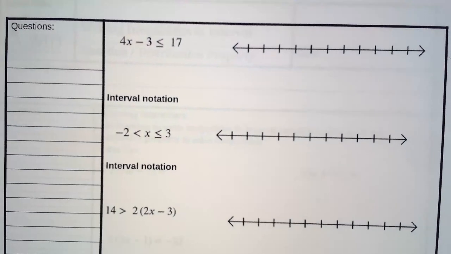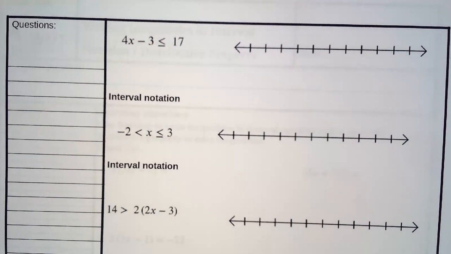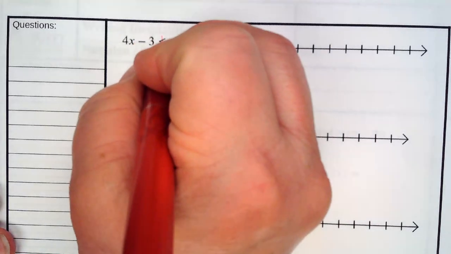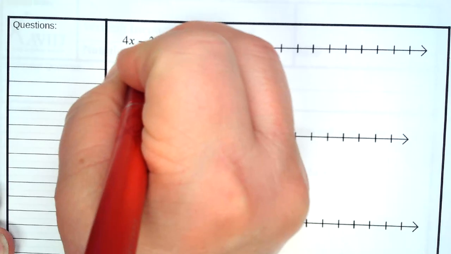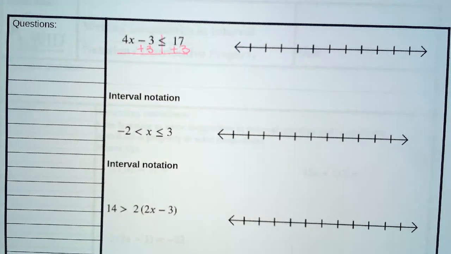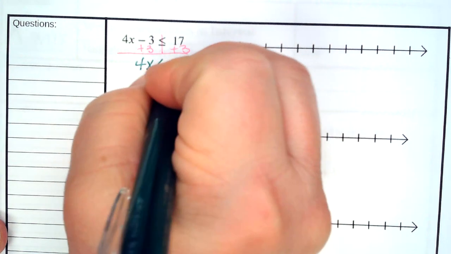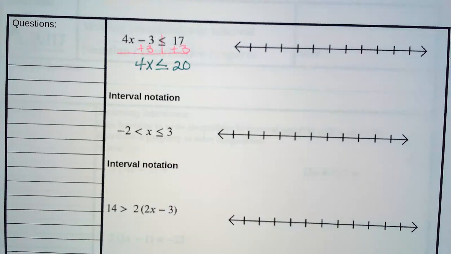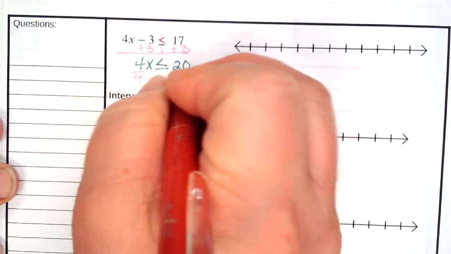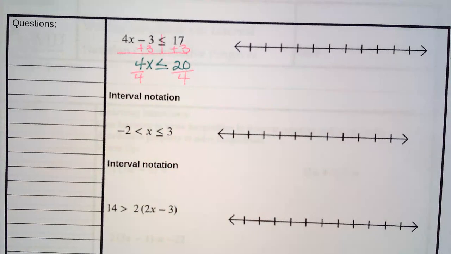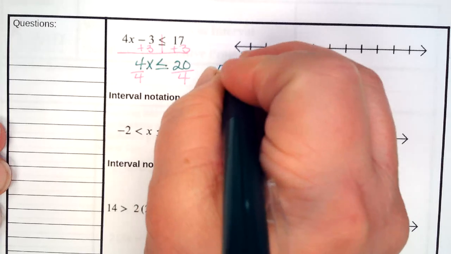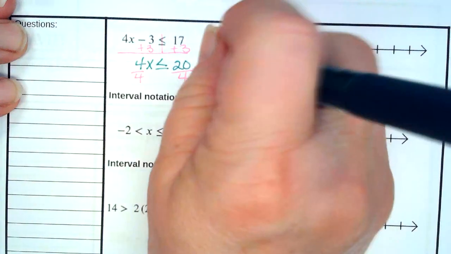Okay, the next one is a two-step inequality. Step 1, add 3 to both sides. We now have 4x is less than or equal to 20. Next step is to divide by 4. X is less than or equal to 5.